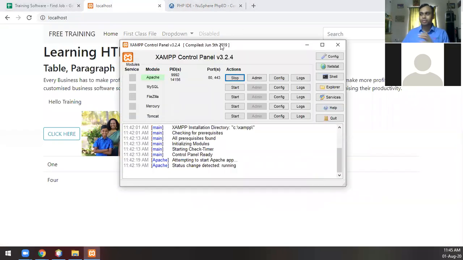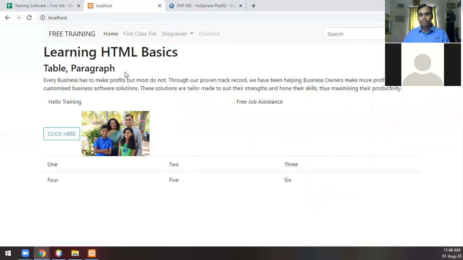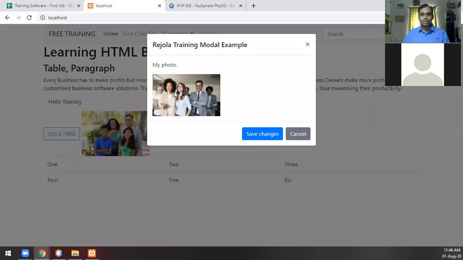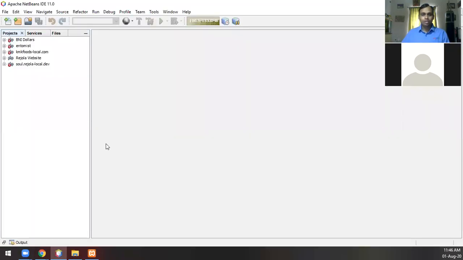So now coming back to what I was saying, I have opened the exam control panel and I have started the exam server. What has happened is the browser has automatically loaded the localhost page. So we have it here. This particular image we got from the internet. Even the next image also we got from the internet, from rejula.com/job. So what I will do now is bring that project here.